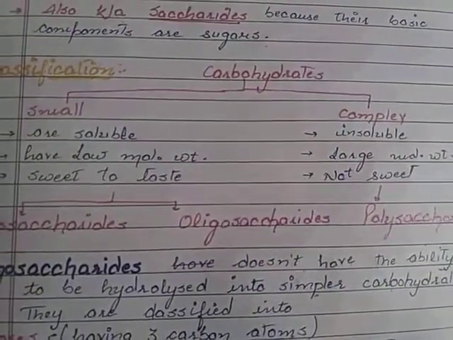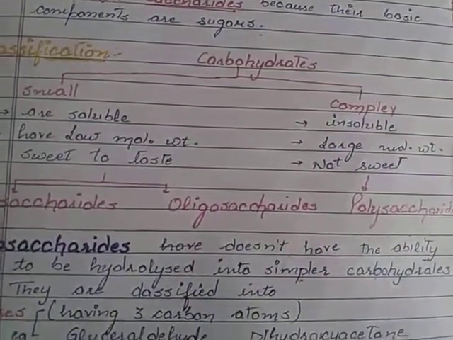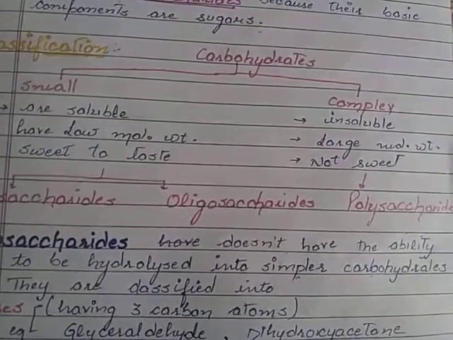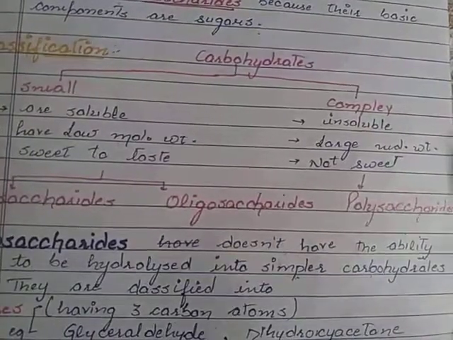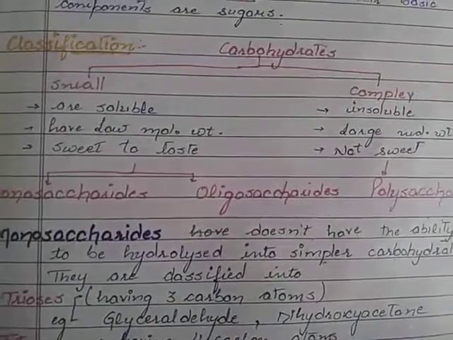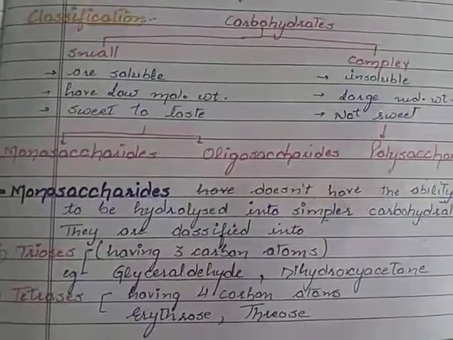The complex carbohydrates are of only one type, the polysaccharides, whose moieties are joined to form very long, large polymers of the simple monomeric units, that are monosaccharides and oligosaccharides.